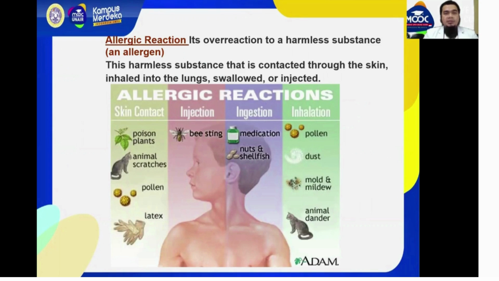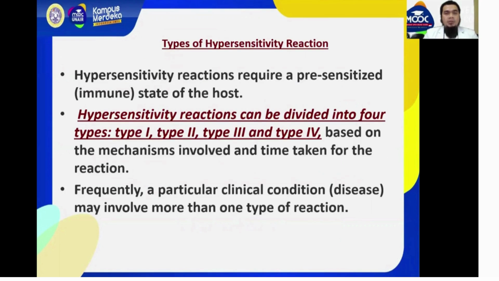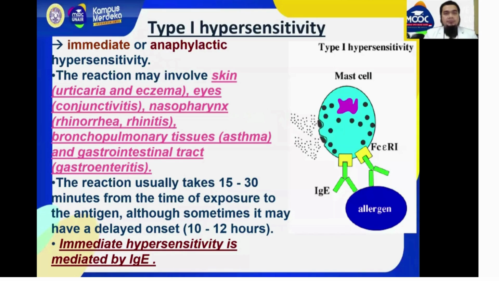This harmless substance is contacted through the skin, inhaled into the lungs, swallowed, or injected. The types of hypersensitivity reaction. Hypersensitivity reactions require a pre-sensitized state of the host. Hypersensitivity reactions can be divided into 4 types based on the mechanisms involved and time taken for the reaction. Frequently, a particular clinical condition may involve more than one type of reaction.